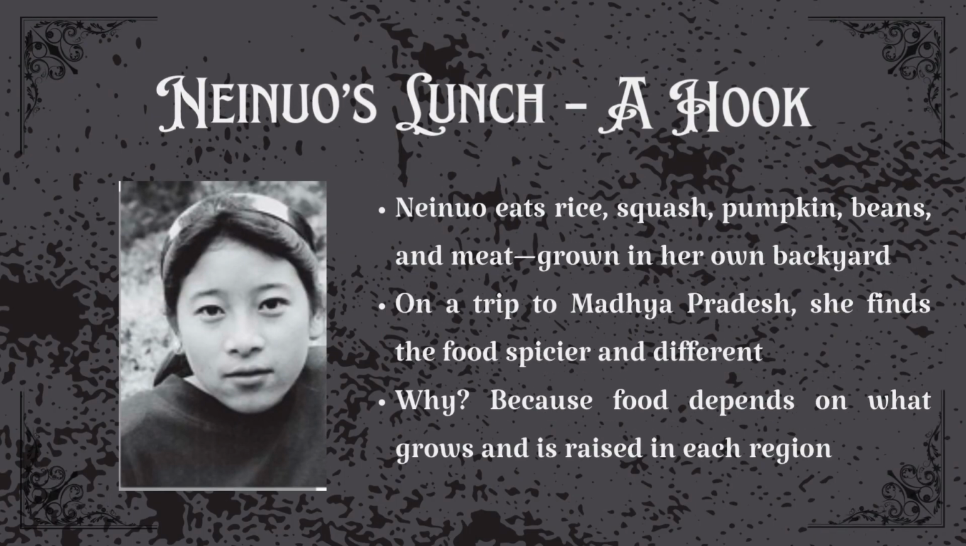Nanyuo's lunch, our starting point. Let's begin with a girl named Nanyuo. She's sitting down to eat her favorite meal. Boiled rice, squash, pumpkin, beans, and meat. Everything on her plate is fresh, grown in her family's small garden in Nagaland. But when she traveled to Madhya Pradesh, she noticed something interesting. The food there tasted totally different, spicier and new.